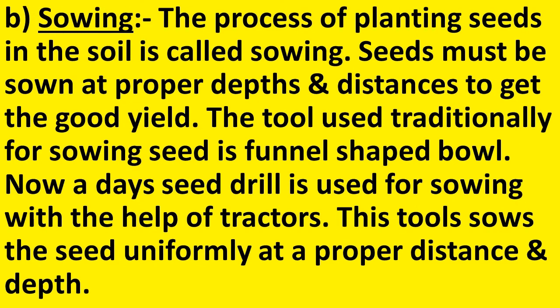The next topic is sowing. The process of planting seeds in the soil is called sowing. Seeds must be sown at proper depths and distances to get the good yield. The tool used traditionally for sowing seed is a funnel-shaped bowl. Nowadays, a seed drill is used for sowing with the help of tractors. This tool sows the seed uniformly at a proper distance and depth.